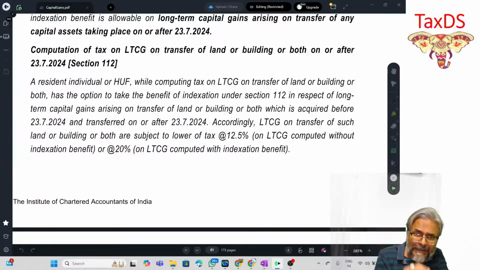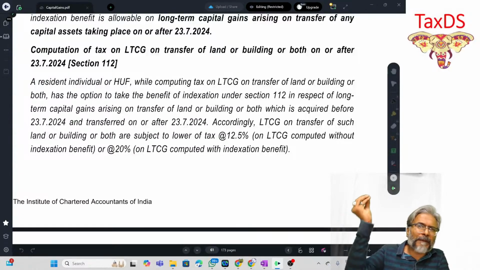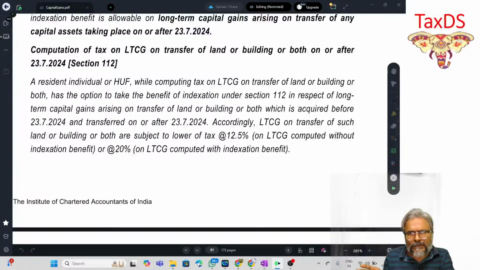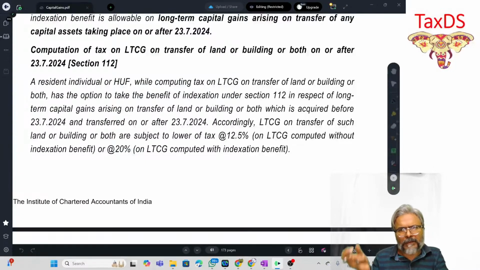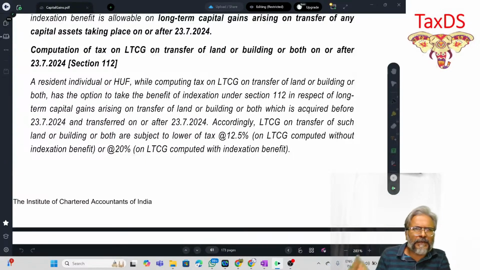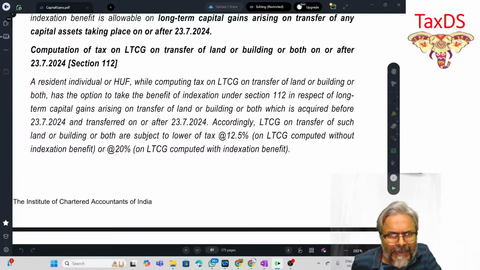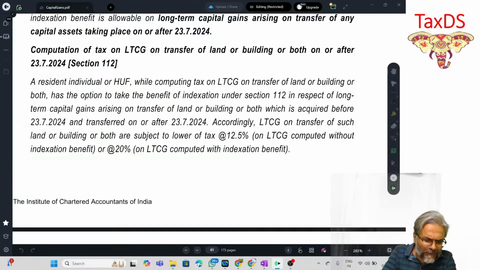So apply indexation and then charge the long-term capital gains at 20%. Or don't apply the indexation and charge the long-term capital gains computed at 12.5%. Whichever is more beneficial would be adopted by such transferor. Who is the transferor? The resident individual or a resident HUF. I hope that all of you are clear with this one.